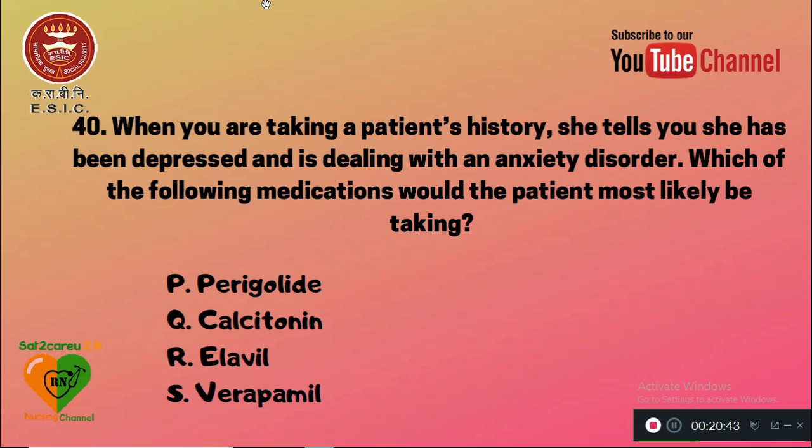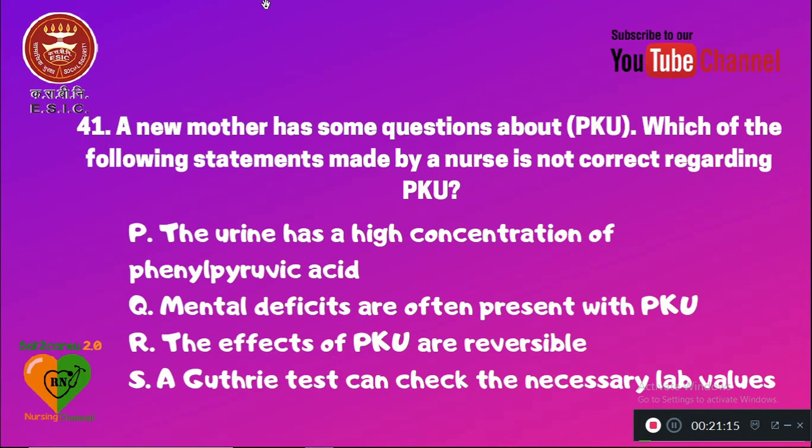40. When you are taking a patient history, she tells you she has been depressed and is dealing with anxiety disorder. Which of the following medications would the patient most likely be taking? P is Prilosec, Q is calcitonin, R is Elavil, S is verapamil. Elavil is a tricyclic antidepressant. This will be administered for this client. Question number 41. A new mother has some questions about PKU, phenylketonuria. Which of the following statements made by a nurse is not correct regarding PKU?